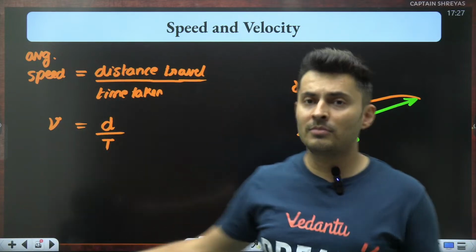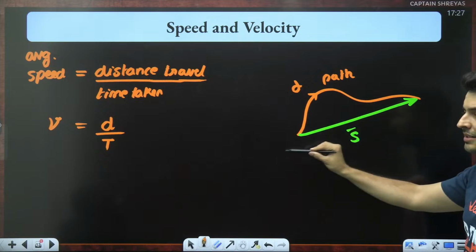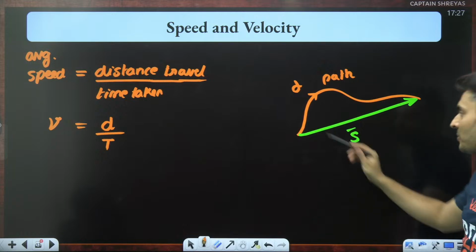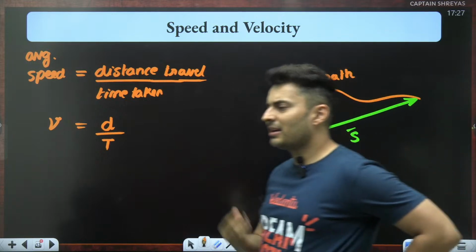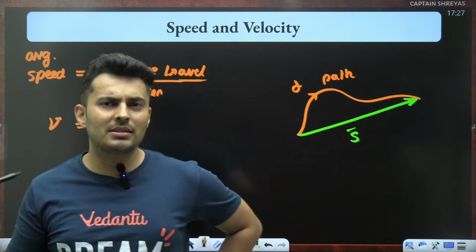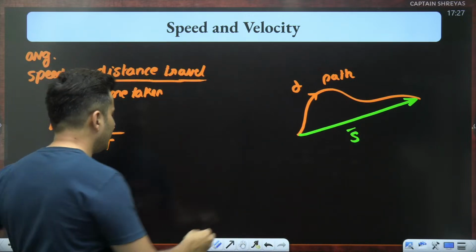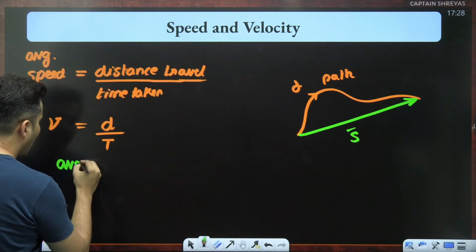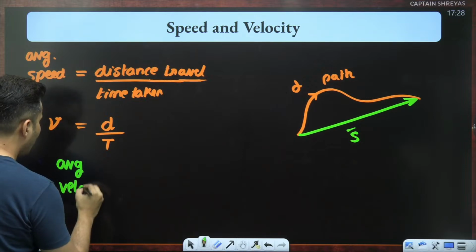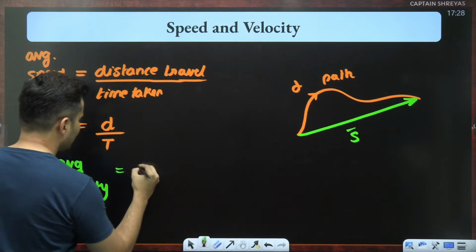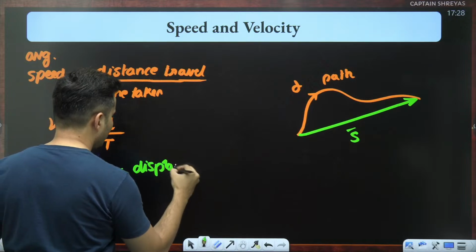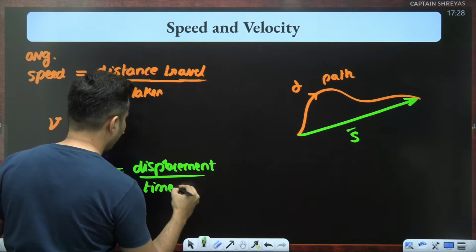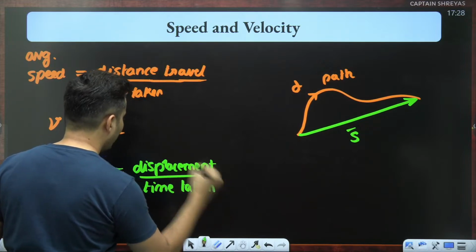You have traveled from one city to another city, or you have gone from your house to school, or from the shop to some workplace. So this is a long path, or you have taken a decent amount of time. That is why this is average speed. We'll come to instantaneous in a bit, but for now, this is average. Same way, I can also write average velocity as the displacement which has occurred upon the time which you have taken.